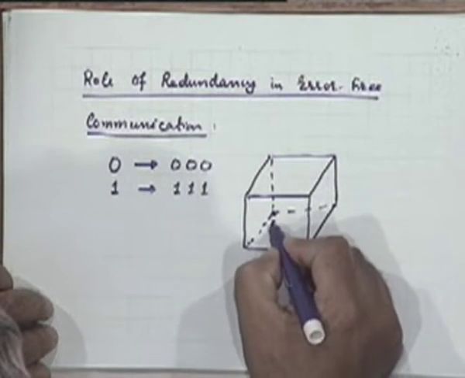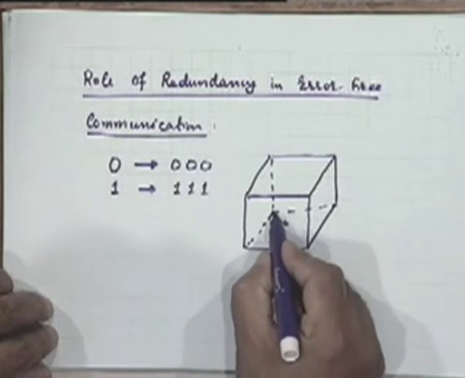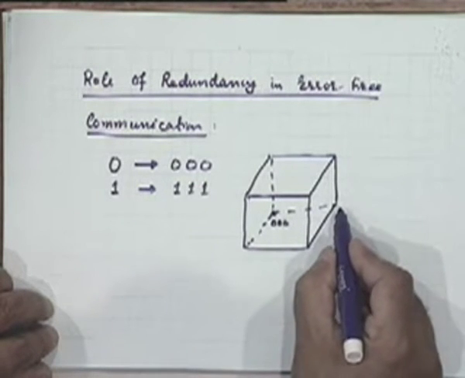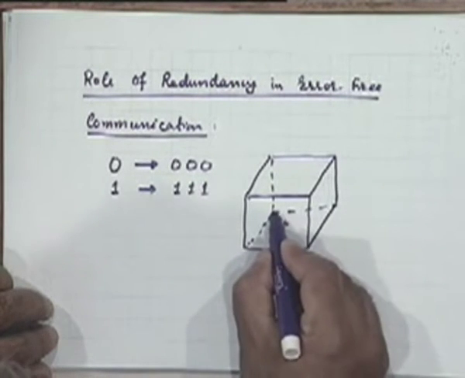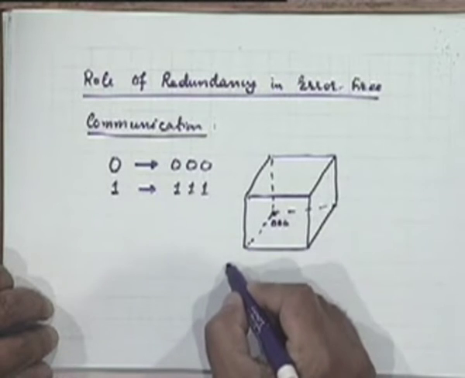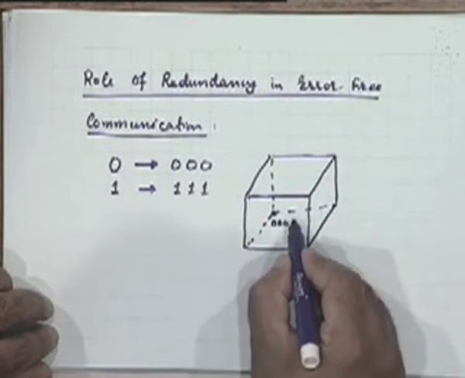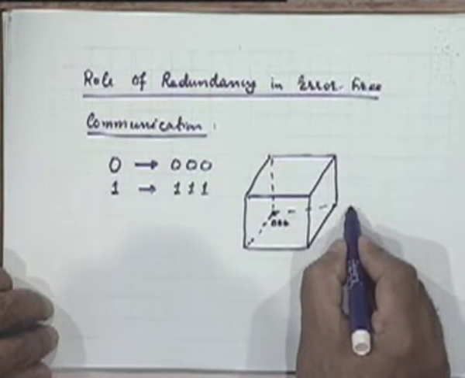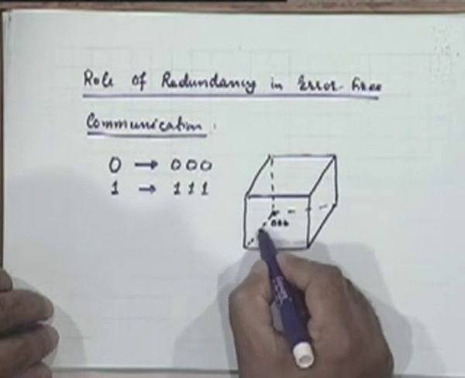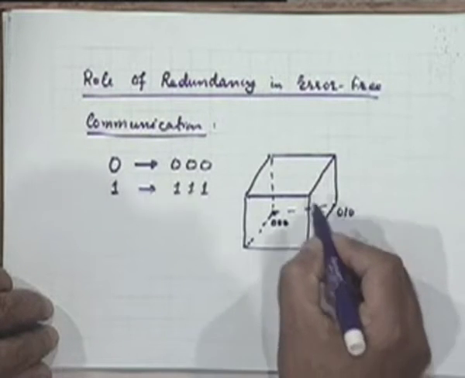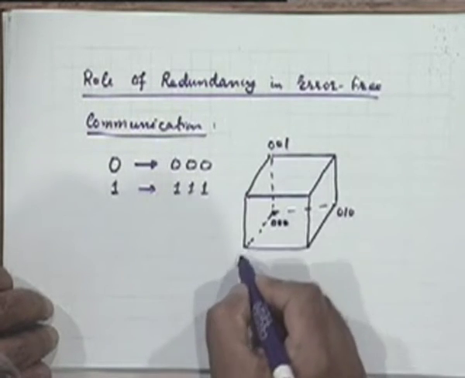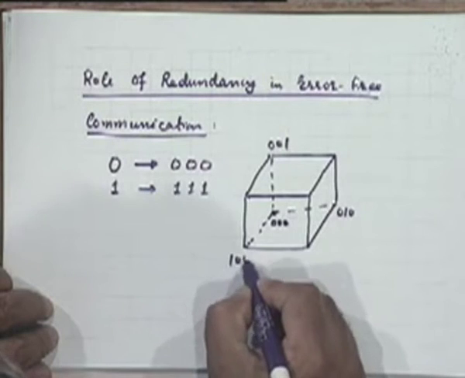Let's say the origin is the sequence 0 0 0, and I'll number the vertices carefully. Let's say I have 3 axes, x, y and z. I can only change 1 bit along each axis. Let's say this bit will be affected. This can be 0 1 0, this could be 0 0 1, and this could be 1 0 0.